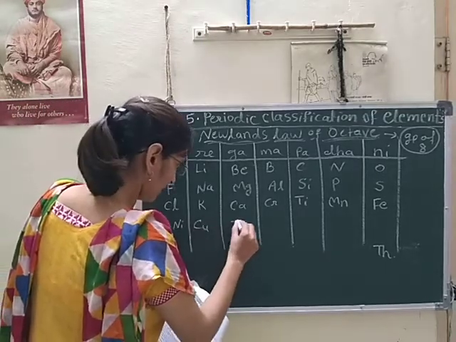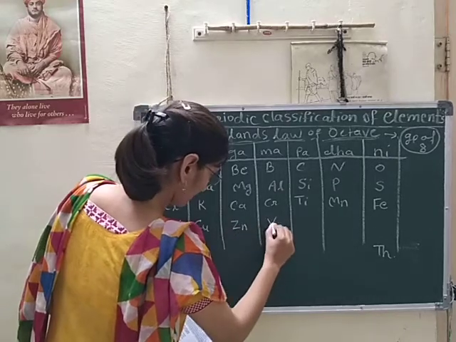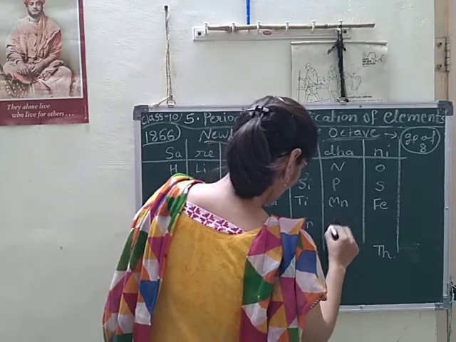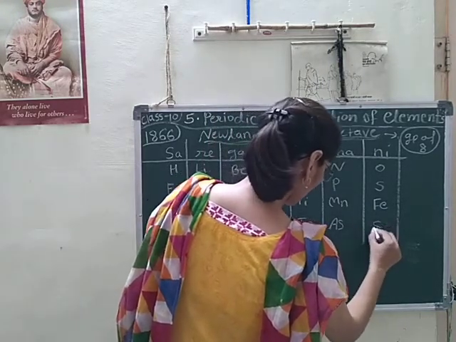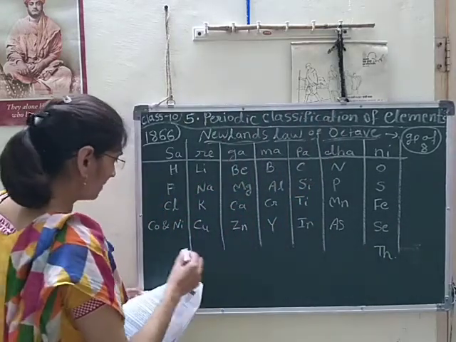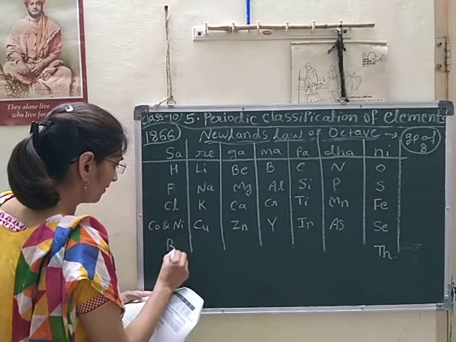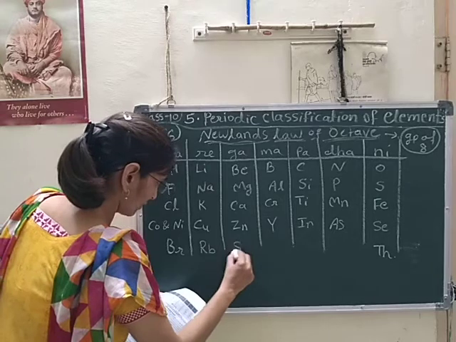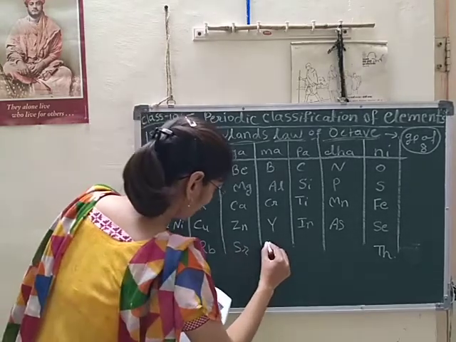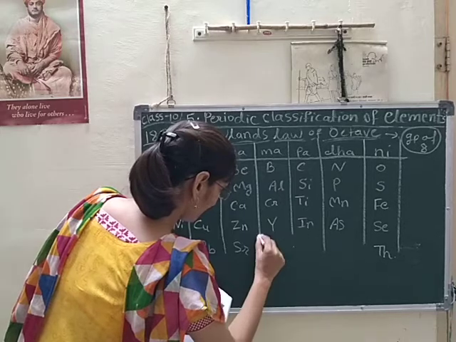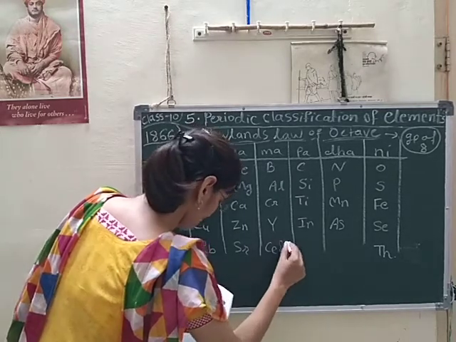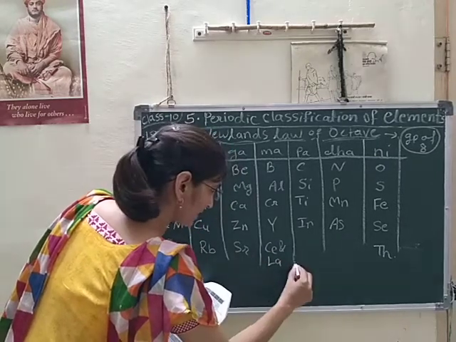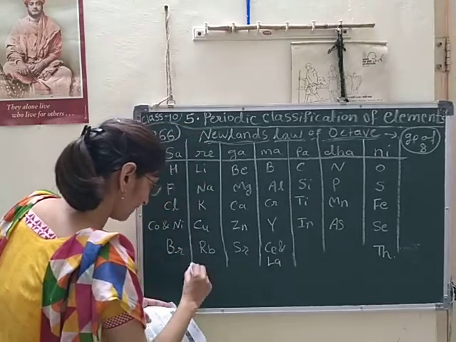Copper, then zinc, then indium, then arsenic, then selenium, then bromine, and then rubidium, strontium, then cerium. Again two elements are here, cerium and lanthanum, two elements in the same slot.